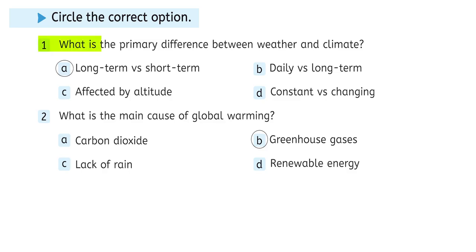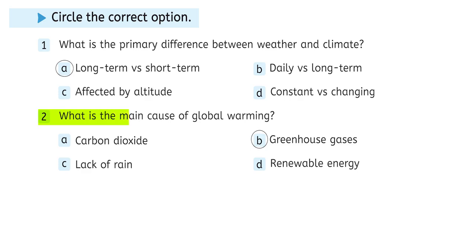MCQs. Number 1, what is the primary difference between weather and climate? Option A, long term versus short term. Option B, daily versus long term. Option C, affected by altitude. Option D, constant versus changing. Option A is correct, long term versus short term.